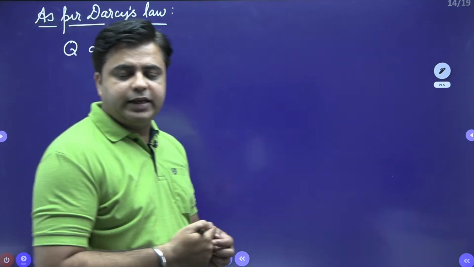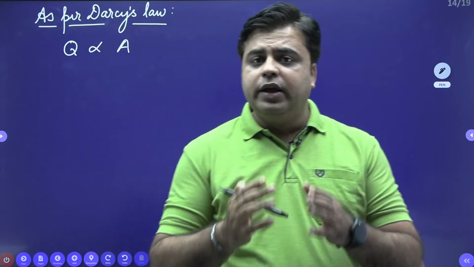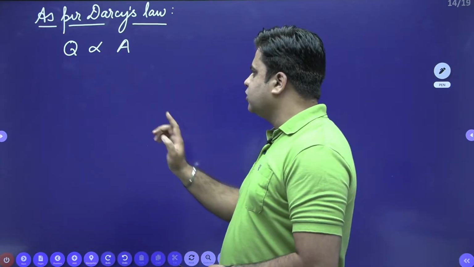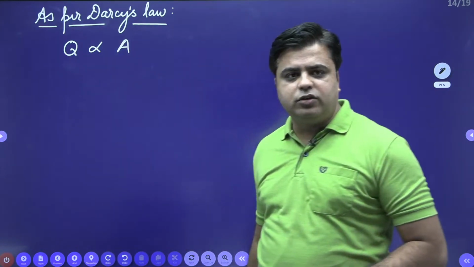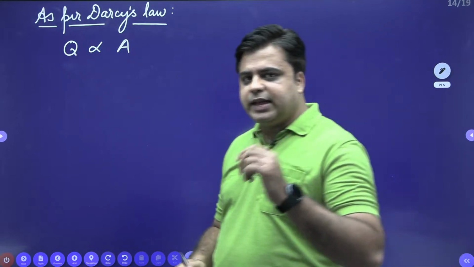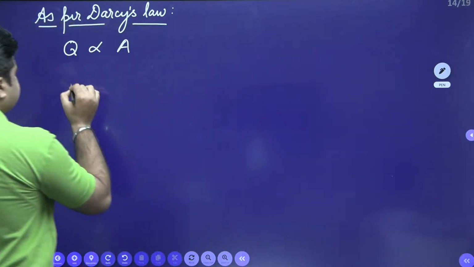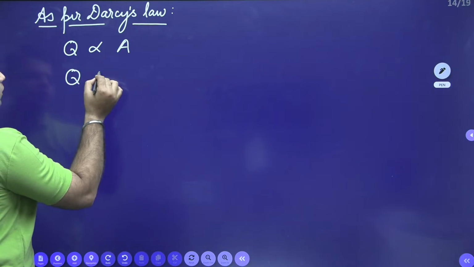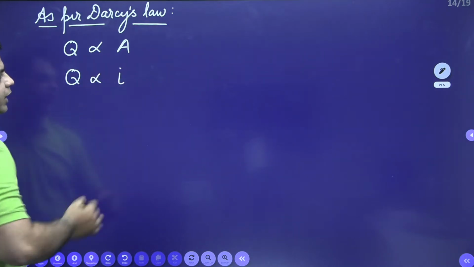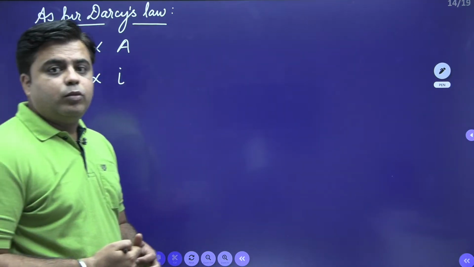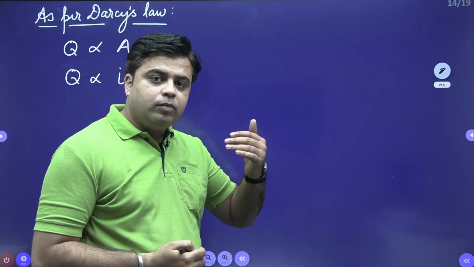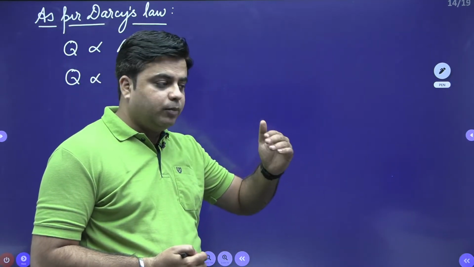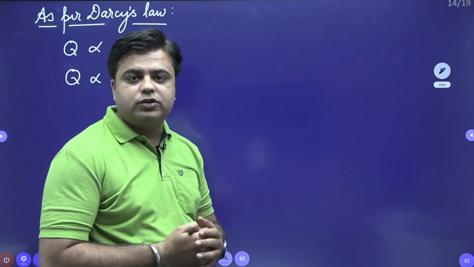Second, this discharge is also directly proportional to the hydraulic gradient I. The more the head loss, the more will be the flow happening through the soil medium.